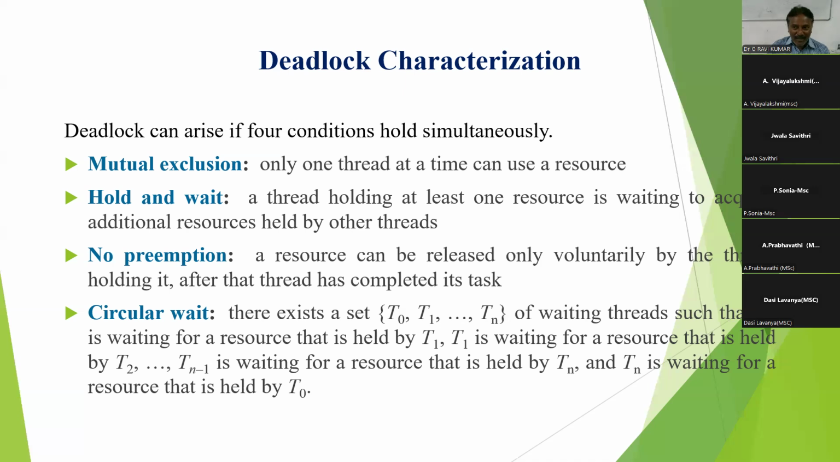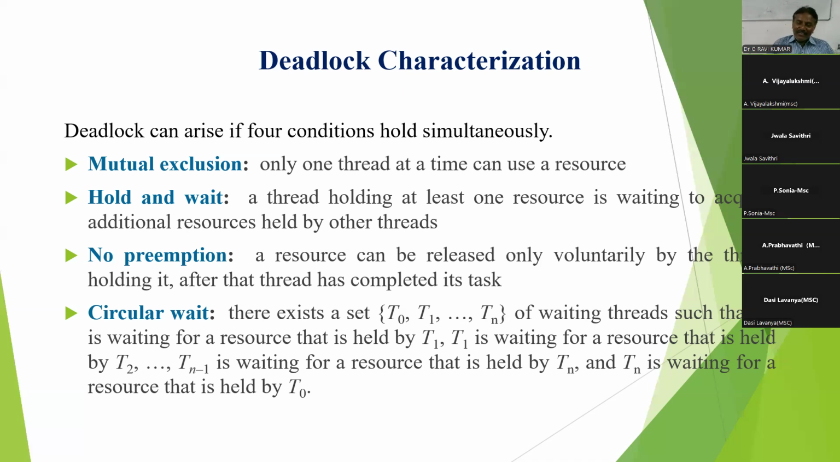Nothing but one process holding at least one resource, but it requires one more resource, and that resource is held by another process. This situation is called hold and wait. Right? Can you understand the hold and wait condition? A process already has one resource, but it requires one more, which is not available because it is held by another process. This situation is called hold and wait.